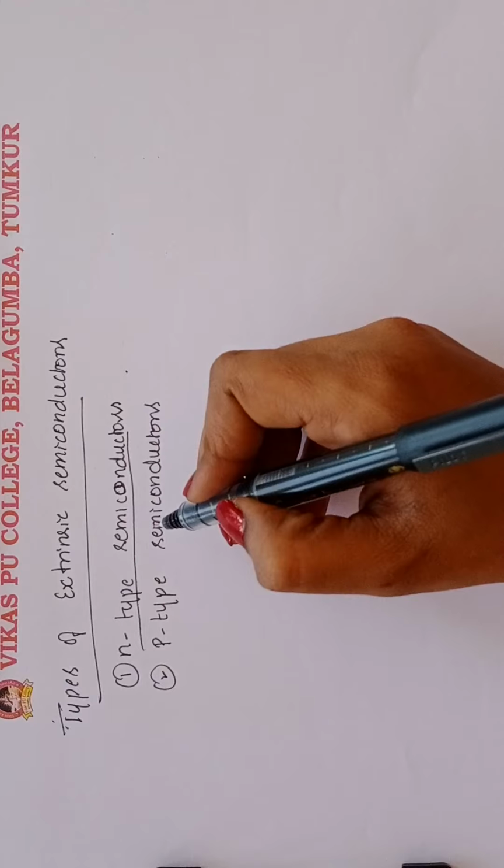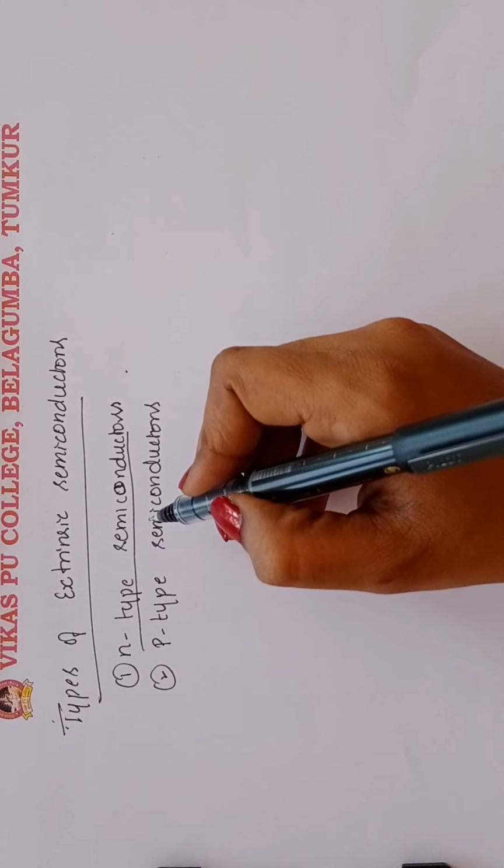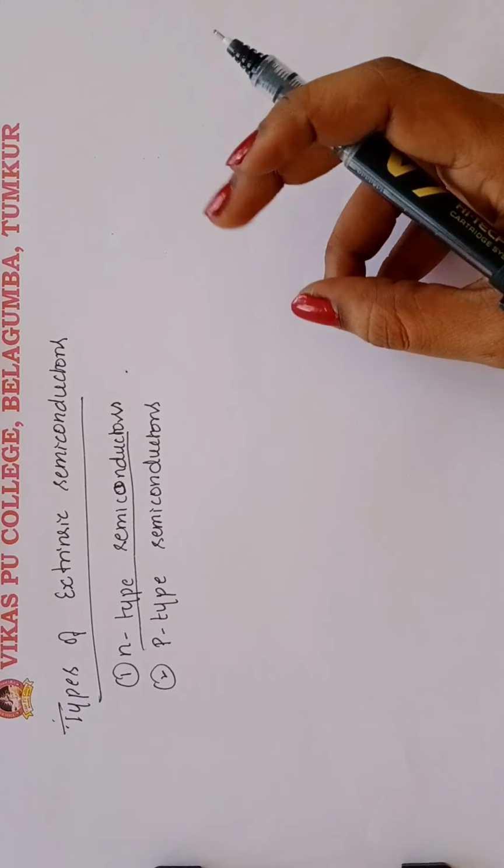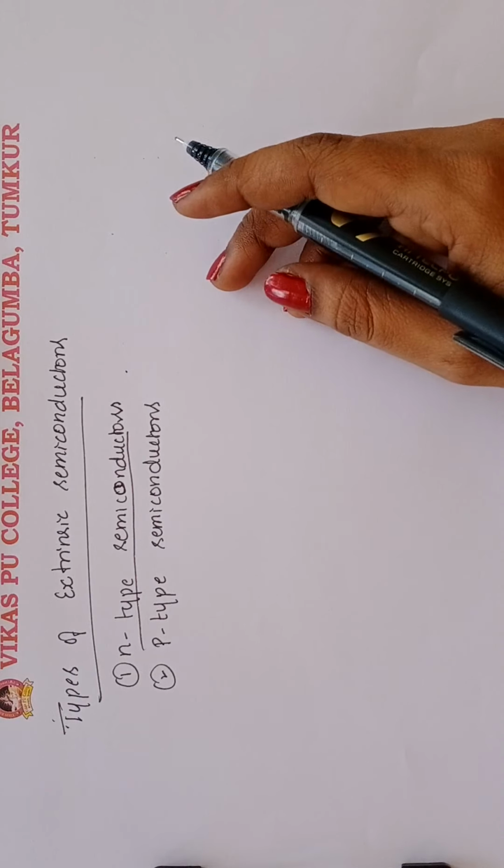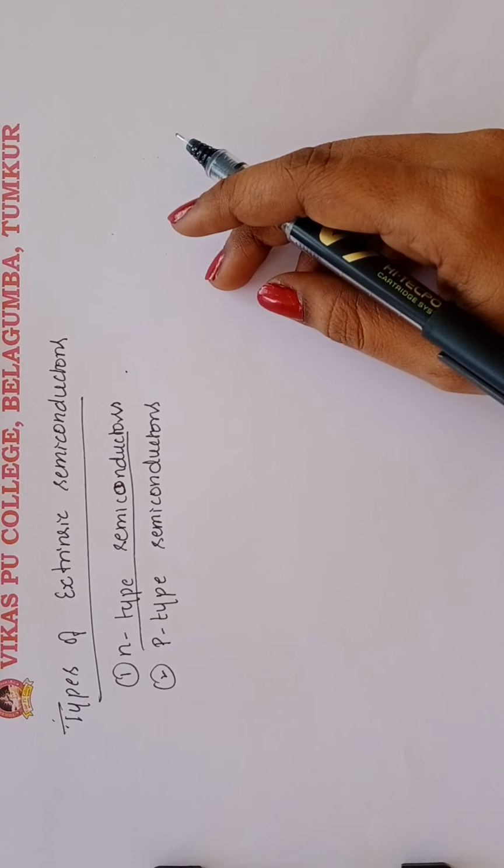The semiconductor obtained by doping pentavalent impurity atoms like phosphorus, arsenic, antimony, bismuth to a tetravalent silicon or germanium is called an N-type semiconductor.